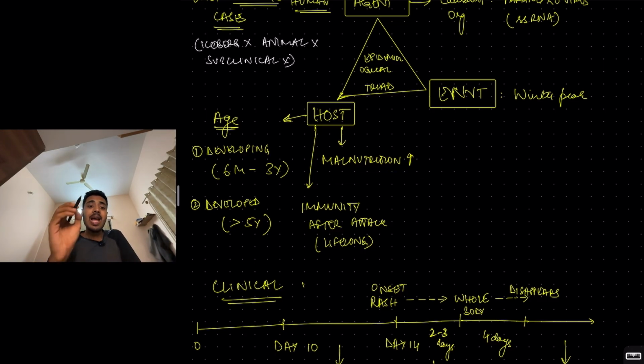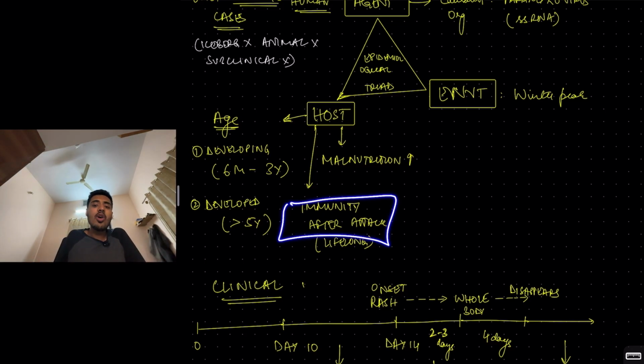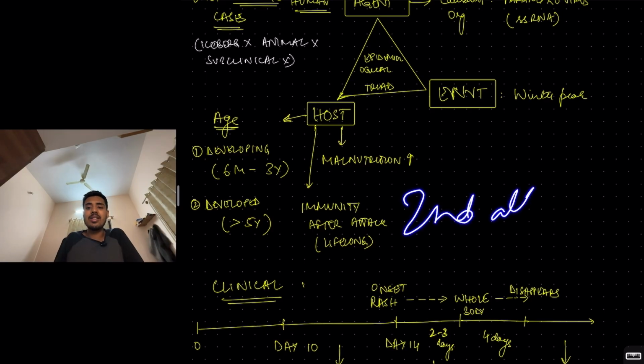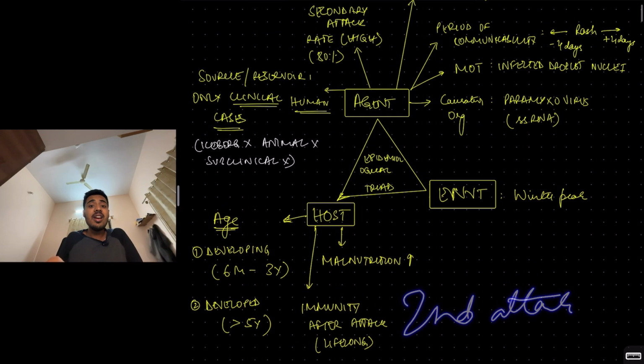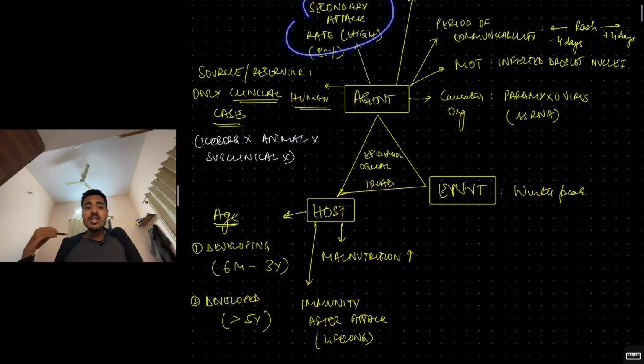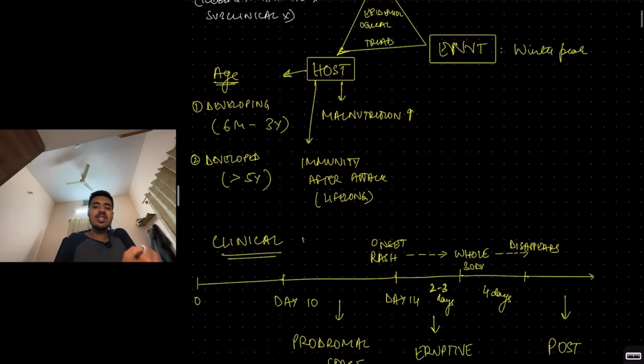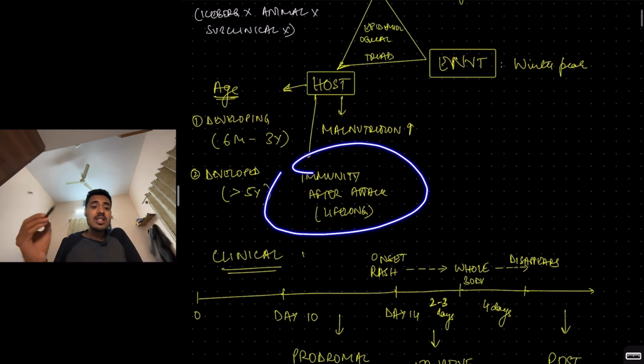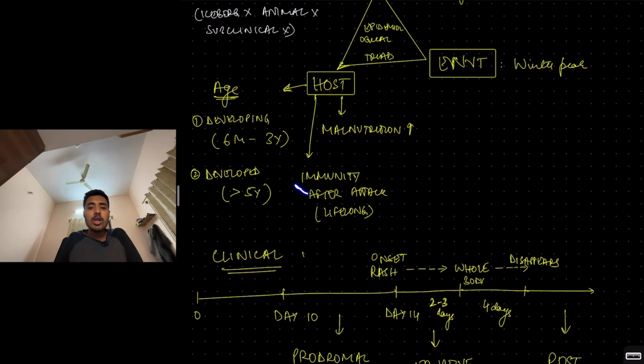After a measles attack, immunity is lifelong. Secondary attack rate is high, that is communicability to close contacts. But a second attack of measles after the first attack is rare because of lifelong immunity.